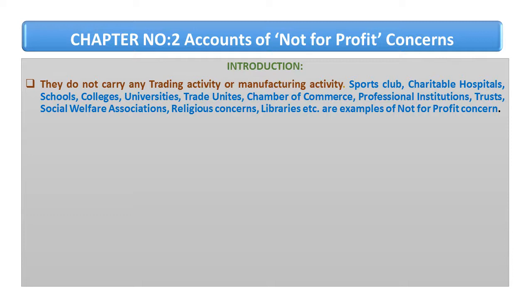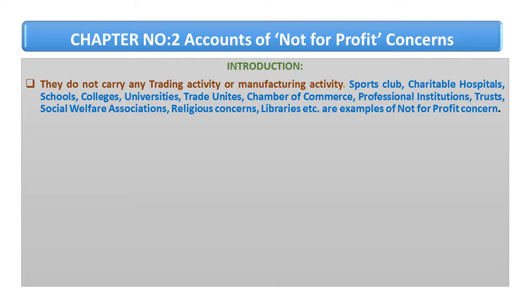Trusts: various trusts are there. You must have heard about the Sai Baba Trust and the Siddhi Vinayak Trust. These are organizations. Which type of organization? Not-for-profit organizations. They get their amount from the people in the form of donations, and the same donations they use for the benefit of the people, not for the upper level of society, but for the lower level of society where help is actually needed in the form of books, clothes, food. Similarly, social welfare organizations also provide services to society.